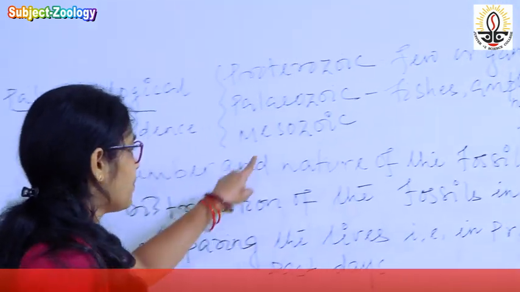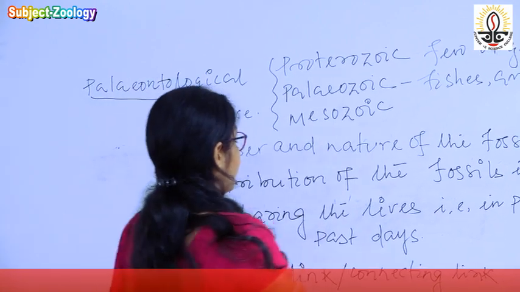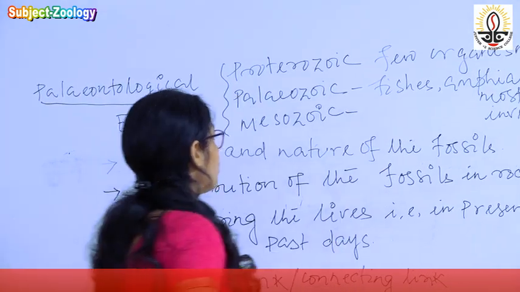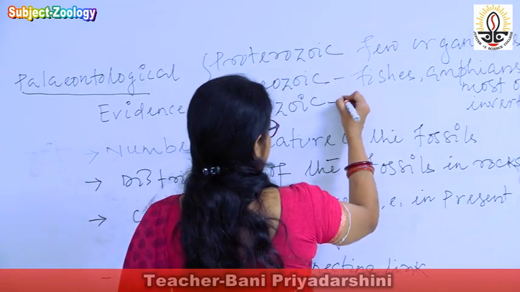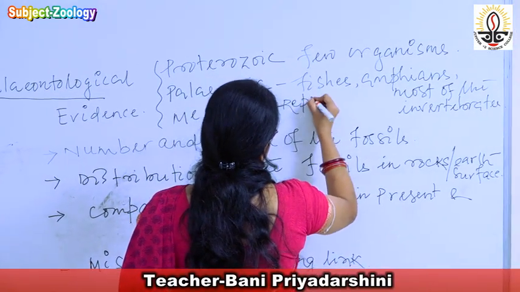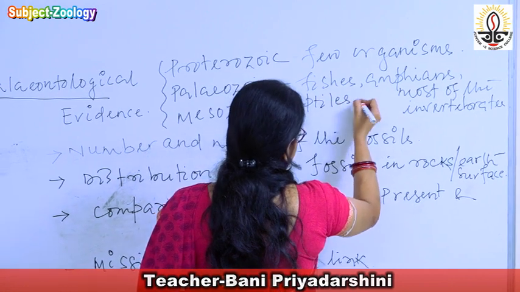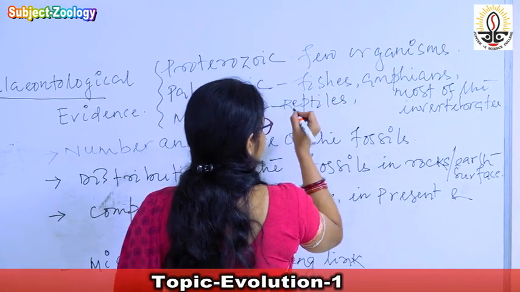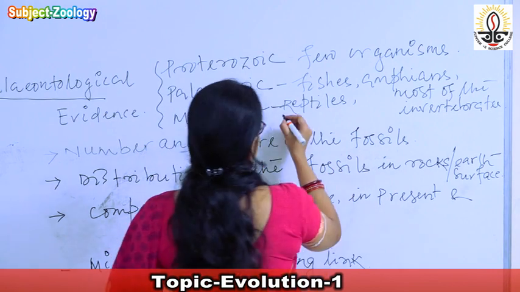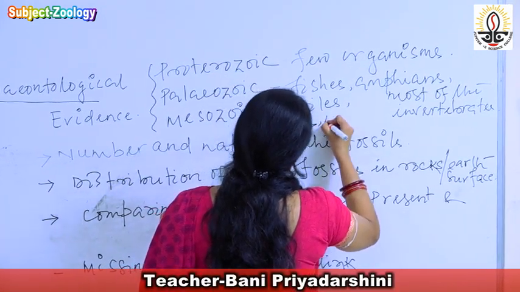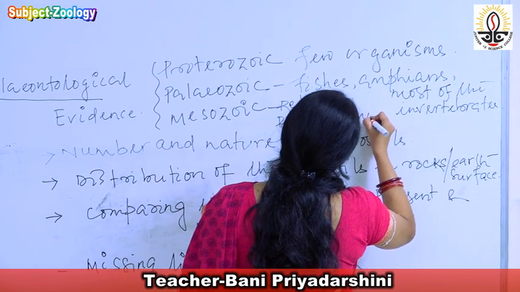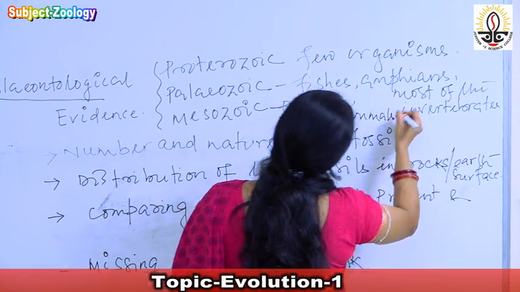And the third one is the Mesozoic. The Mesozoic era is predominated by reptiles, and we can also find the fossils or the remnants of birds and mammals.